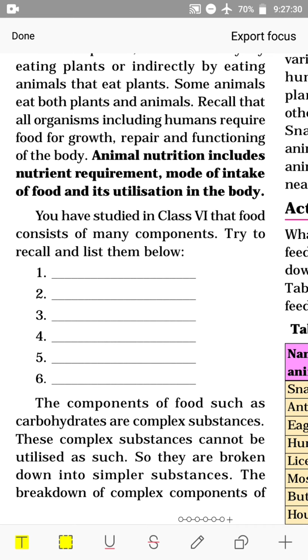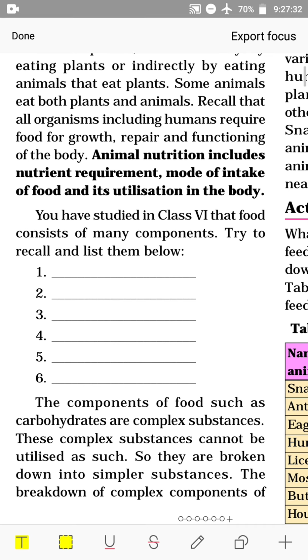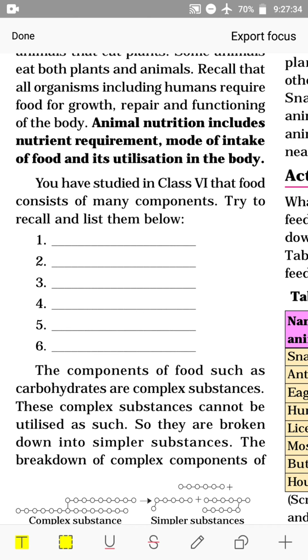The components of food such as carbohydrates are complex substances. These complex substances cannot be utilized as such. So, they are broken down into simpler substances. As we take carbohydrates directly, the body cannot utilize this. It has to be converted into simpler substances.